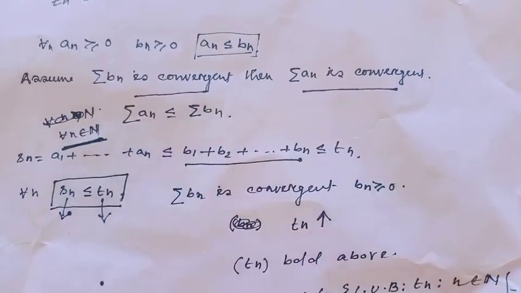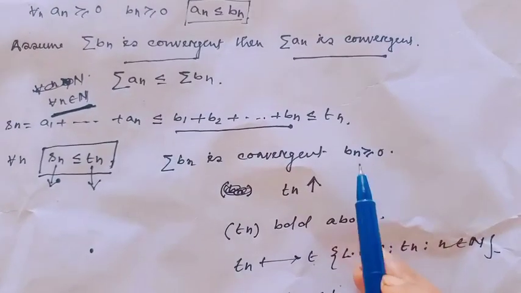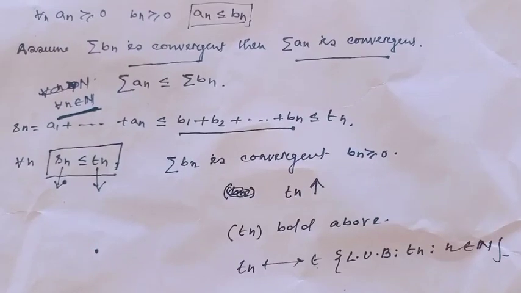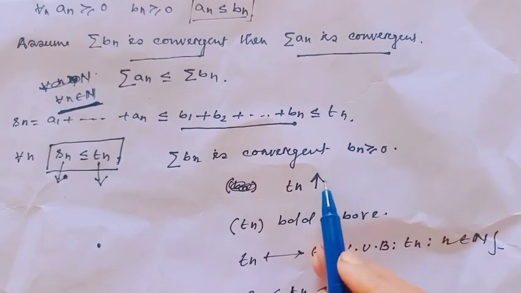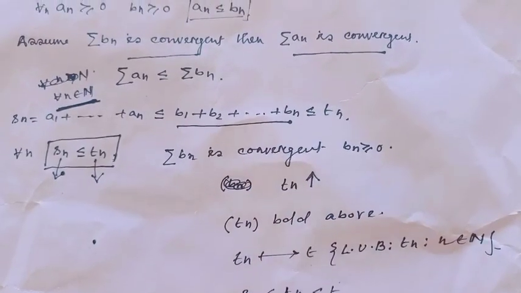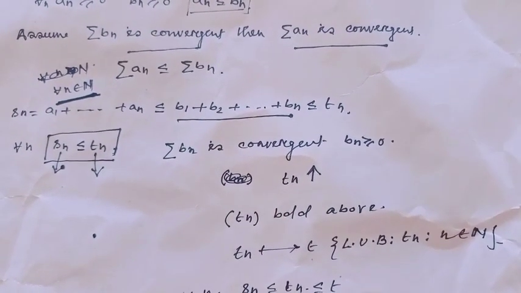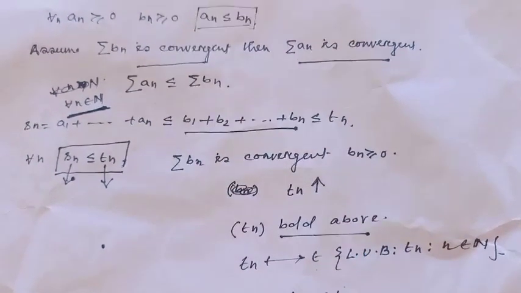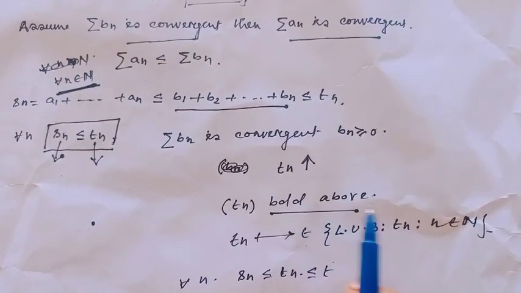Assume the series bn is convergent, and obviously bn is greater than or equal to 0. So the partial sum Tn would always be a monotone increasing sequence. And since the series is convergent, this partial sum is bounded above.